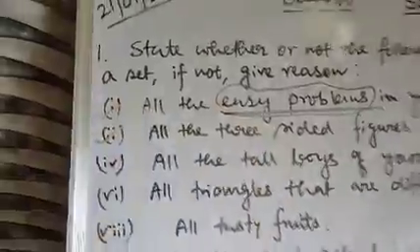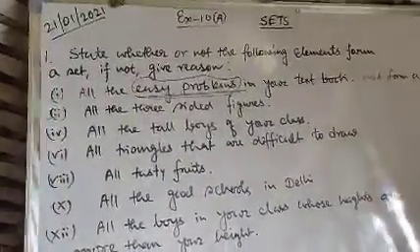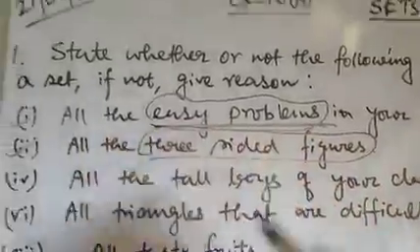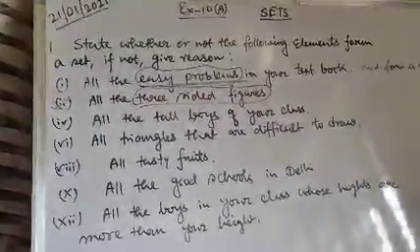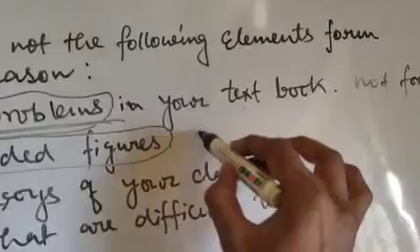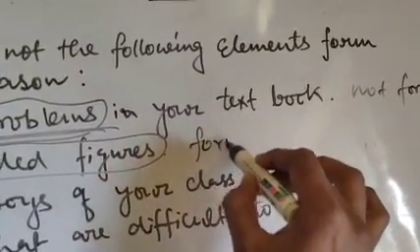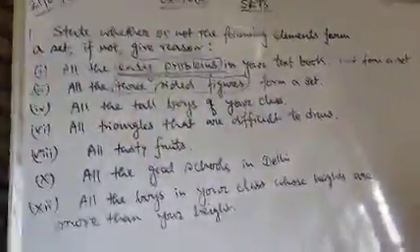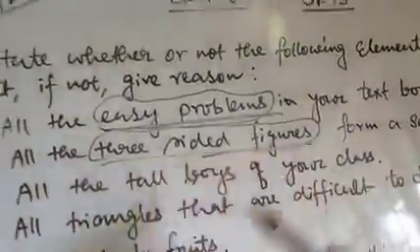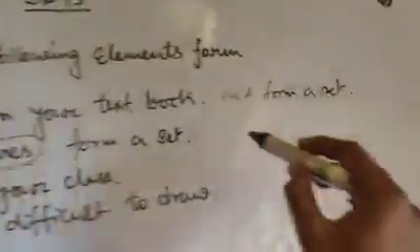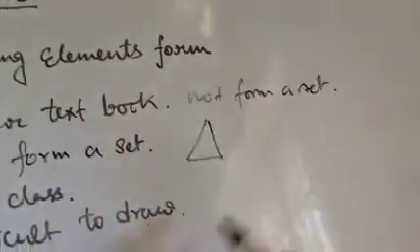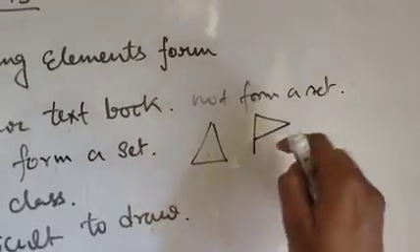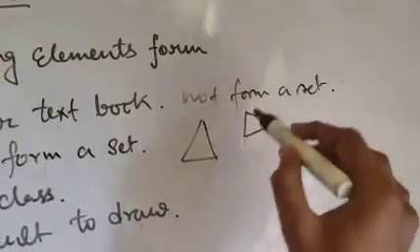Next, question number 2. All the three-sided figures. Here the element is three-sided figures. So this statement will form a set, because here the element is three-sided figures. Three-sided figure means it can be a triangle like this, or it can be like this. Clear? It is also a triangle.